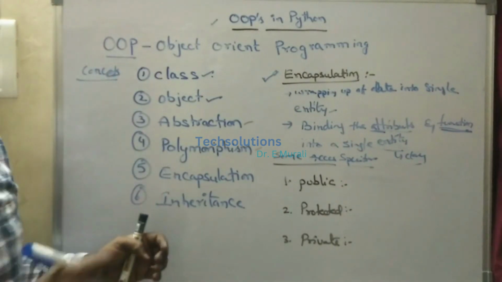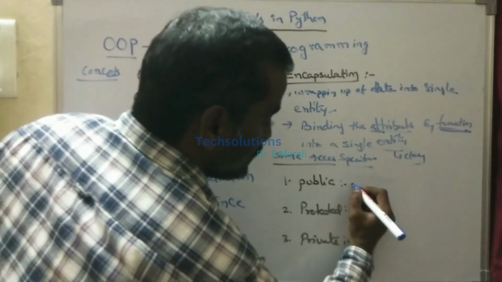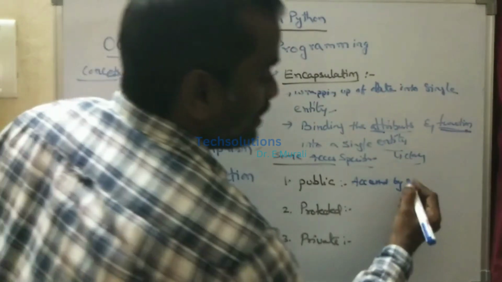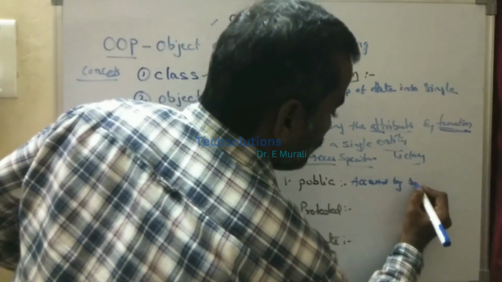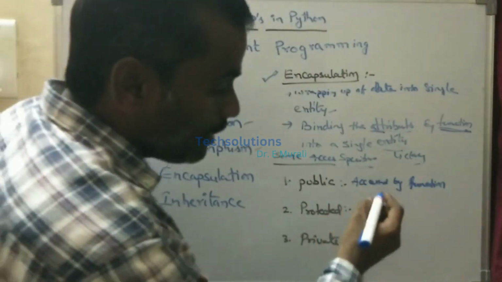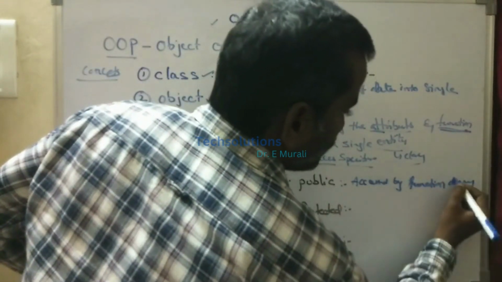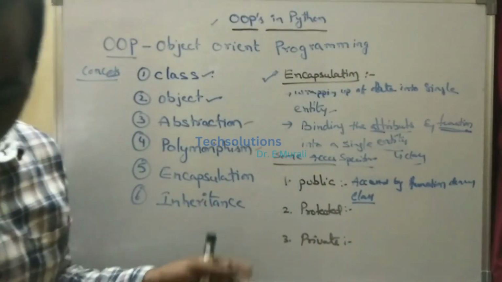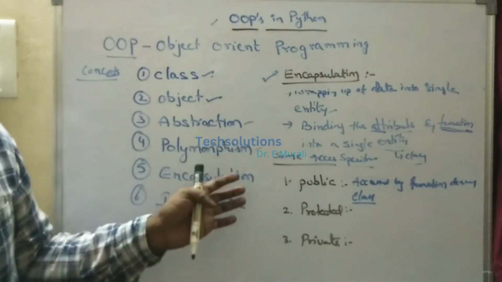If we declare a function as public, it can be accessed by any class. Public means anyone can access it.